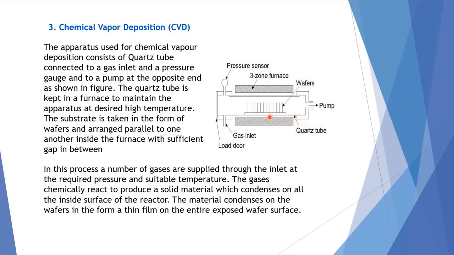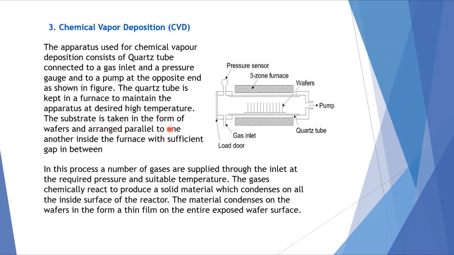A quartz tube is fixed in the furnace, and opposite to the gas inlet a pump is fixed here. The quartz tube is kept in the furnace to maintain the apparatus at a desired high temperature.